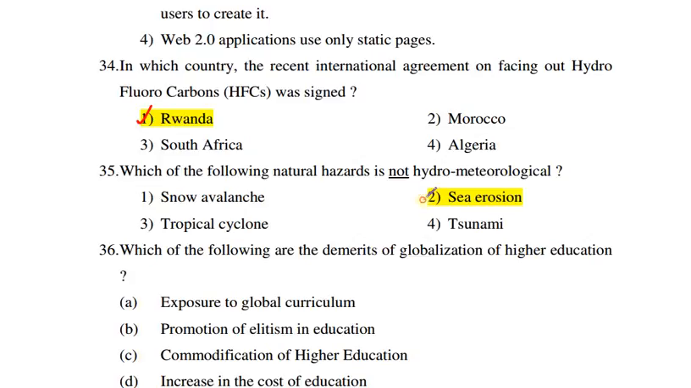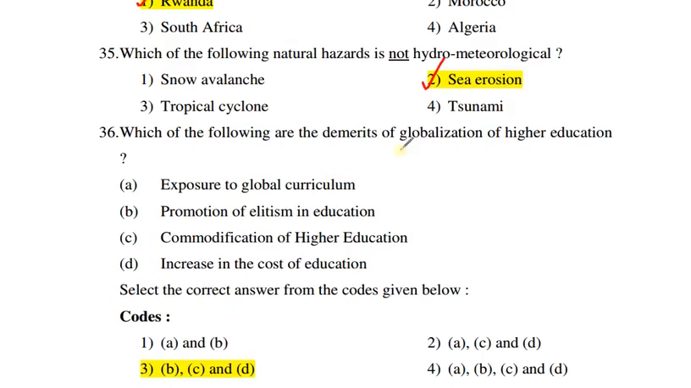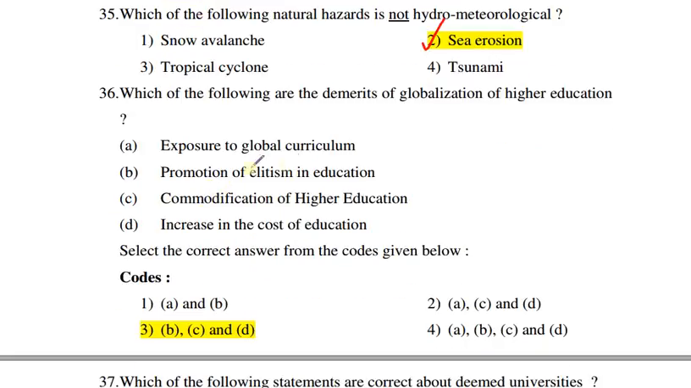Next question is, which of the following are the demerits of globalization of higher education? Exposure to global curriculum, promotion of elitism in education, commodification of higher education, increase in the cost of education. So we have to find the demerits. So the correct answer is B, C and D. Correct answer is 3.